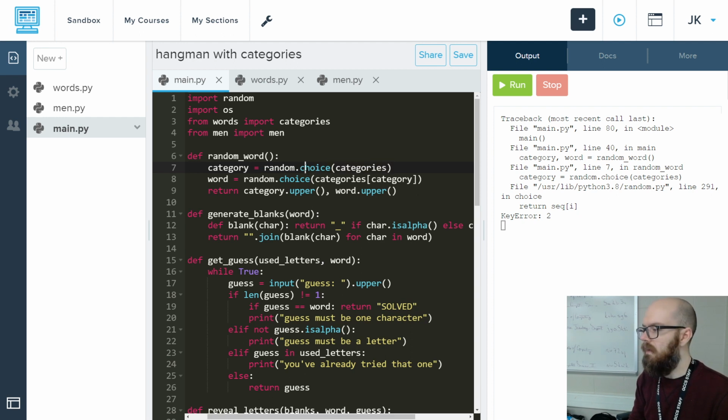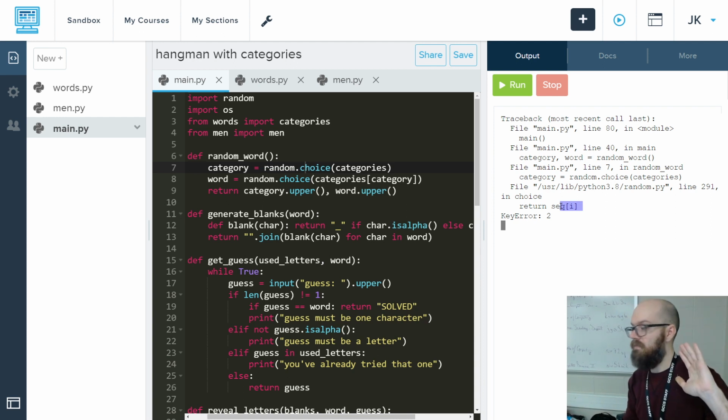So how do we fix this? By the way, how did I know that? I don't have any special insight. I did not look up the source code for the Python random module. I just saw the I in there, and it seems like the kind of thing they would do.